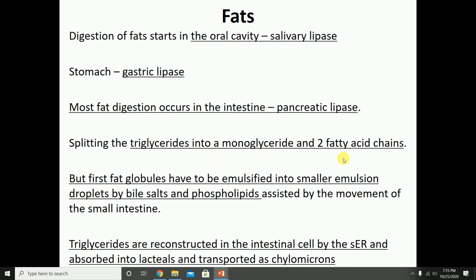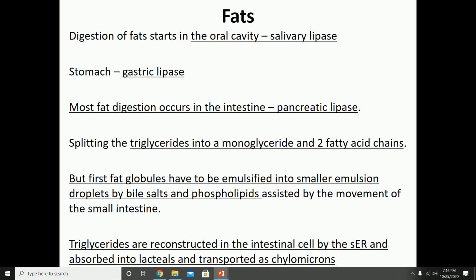Before these enzymes are able to act, we have to break down those big fat globules into smaller ones. And that is a process known as emulsification. And that is helped by bile salts that are found in bile and with the help of phospholipids, together with the movement of the small intestine. So as the small intestine moves, it'll break down those bigger fat globules into smaller ones.